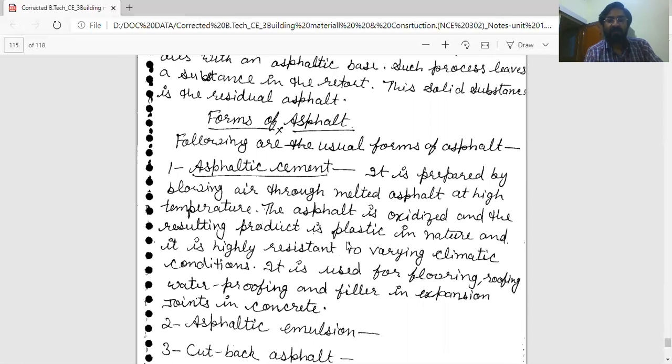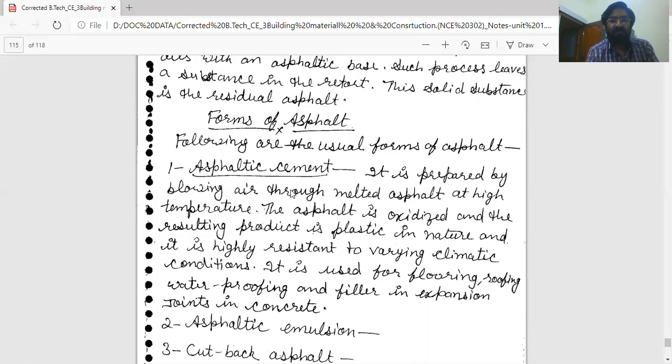The asphalt is oxidized and the resulting product is plastic in nature, and it is highly resistant to varying climatic conditions. It is used for flooring.